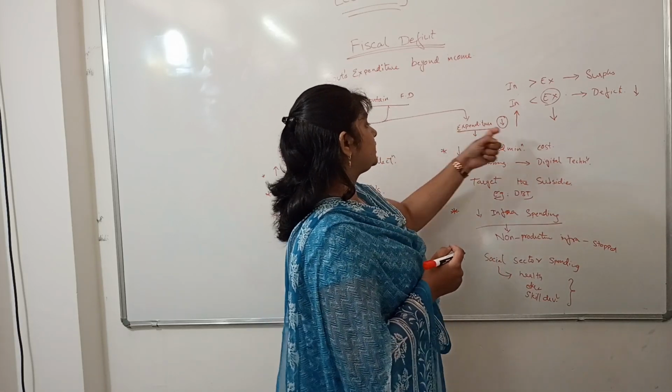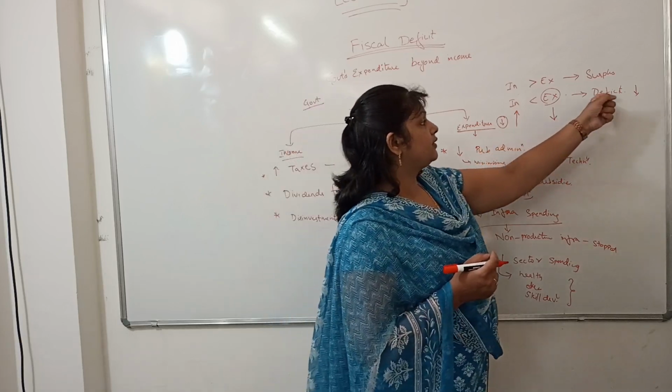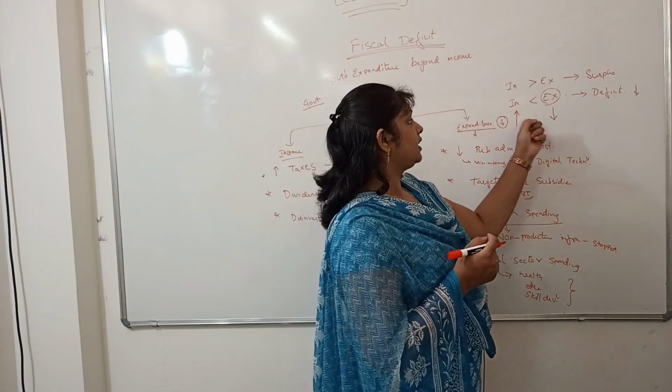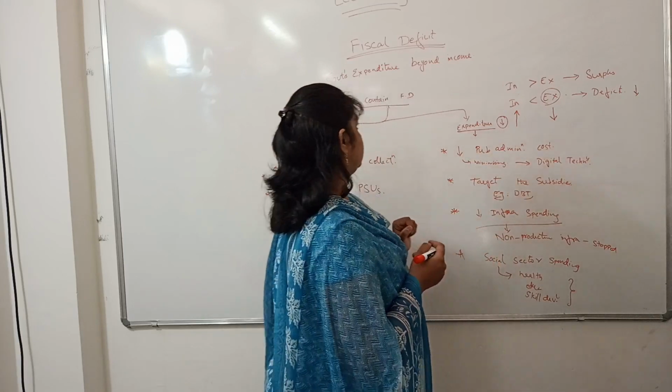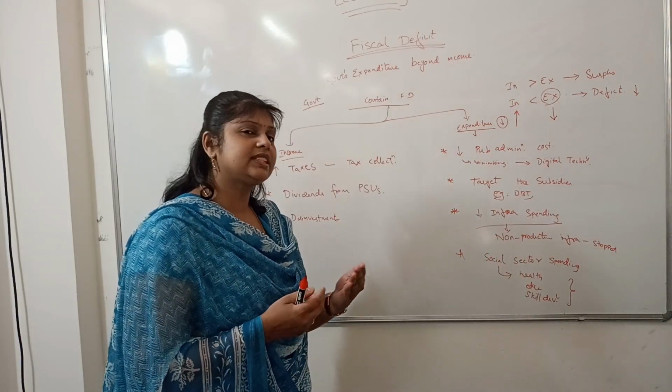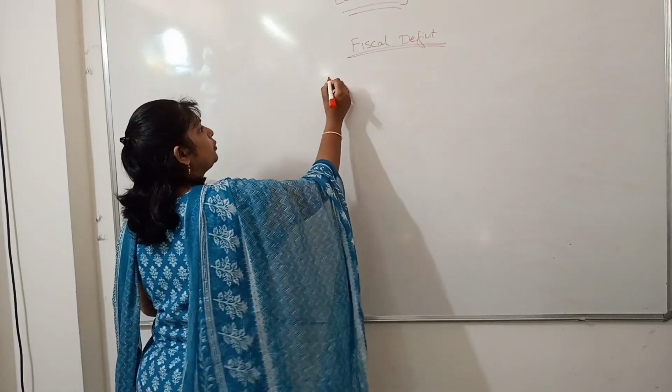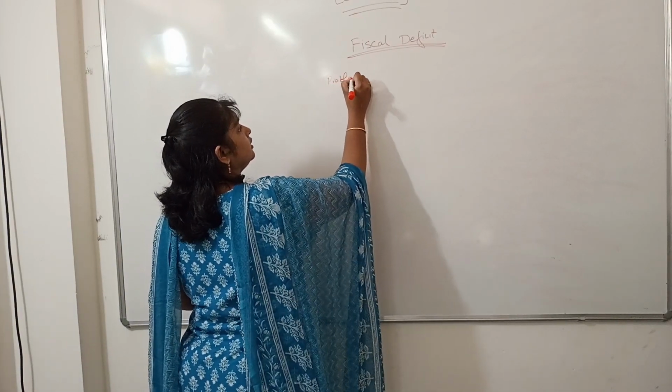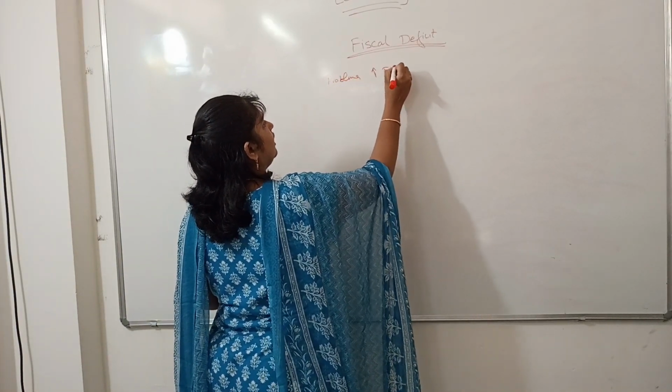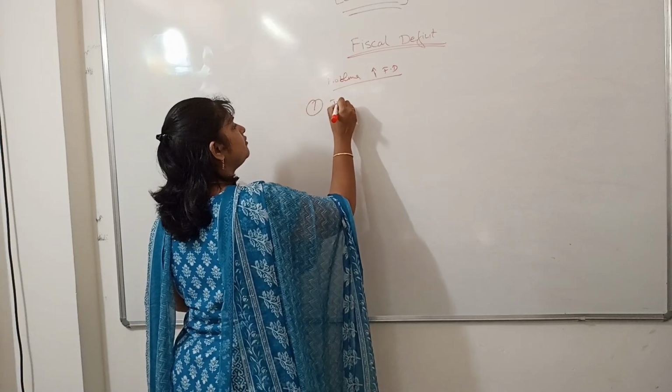So whenever the expenditure decreases, the deficit decreases. Whenever income increases, the deficit decreases. What happens if fiscal deficit is high? The problems with high fiscal deficit are, the first important problem is inflation.